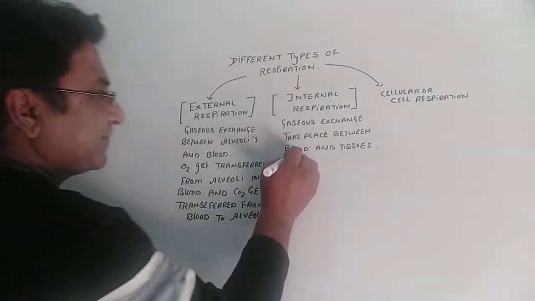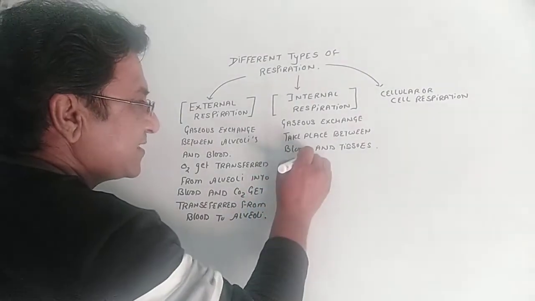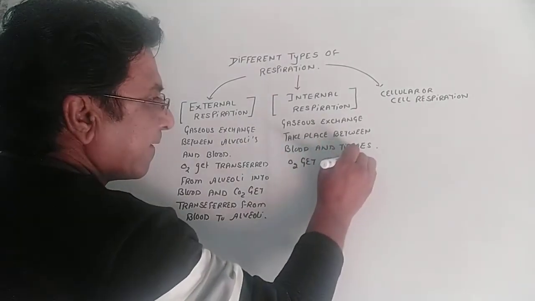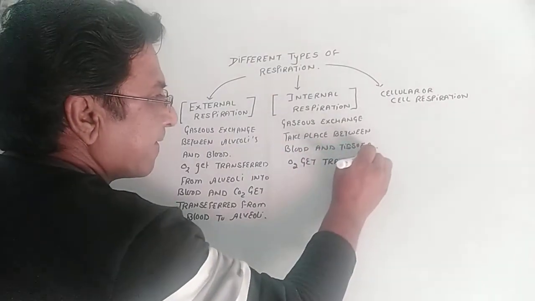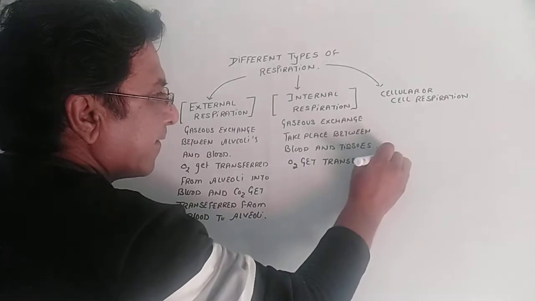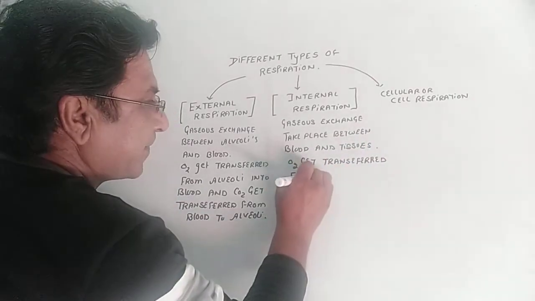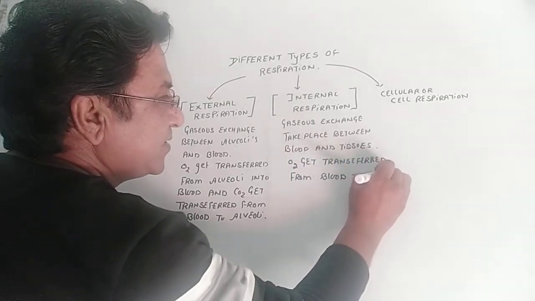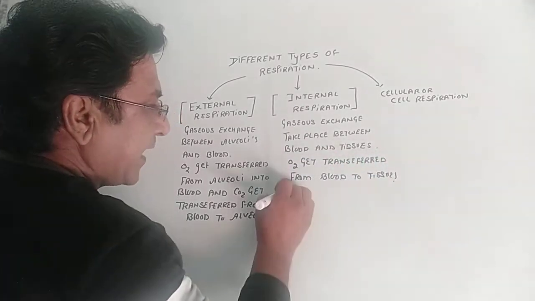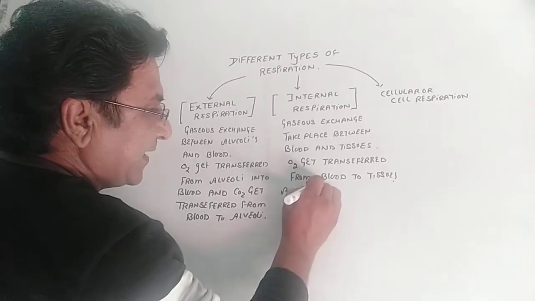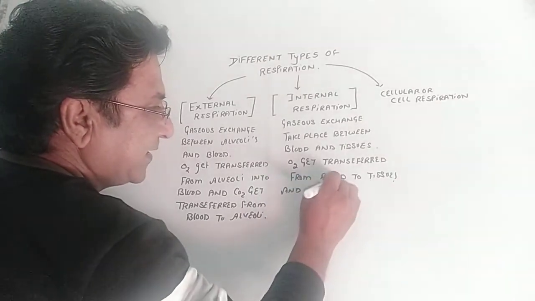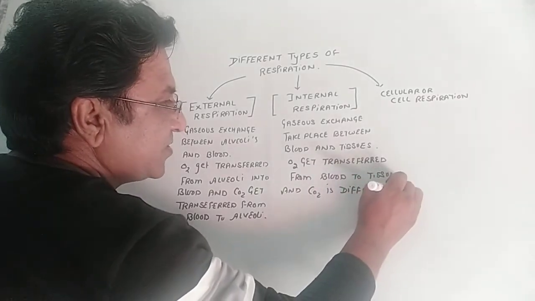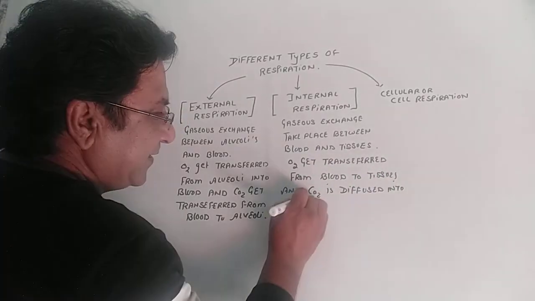So blood gives oxygen, so oxygen gets transferred from blood to tissues, and carbon dioxide diffused into blood.